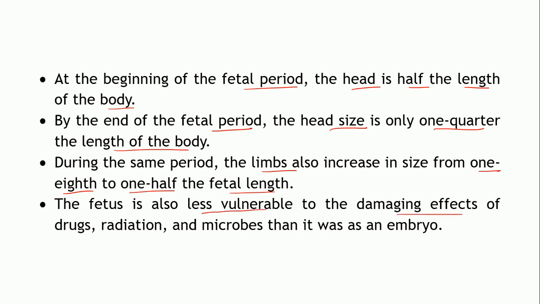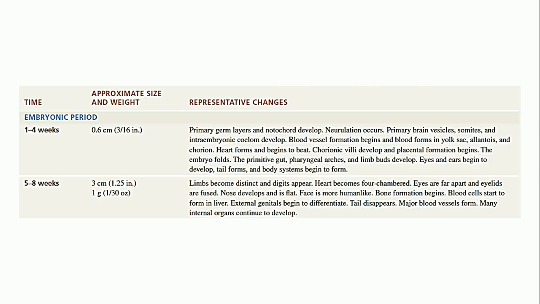It's usually in the first trimester that the embryo is more vulnerable to the effects of drugs, radiation and microbes, as we have seen. But usually the fetus is less vulnerable to these effects as compared to the embryo. Now let us go through the major changes which take place during the embryonic period and the fetal period. Some of the representative changes are discussed over here.